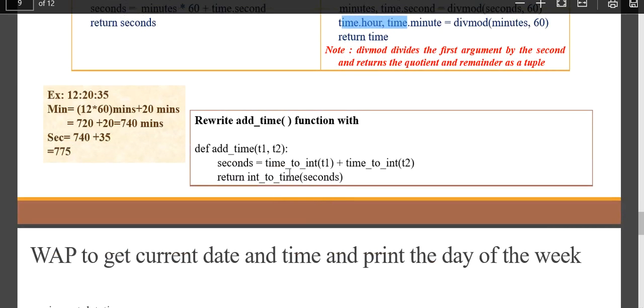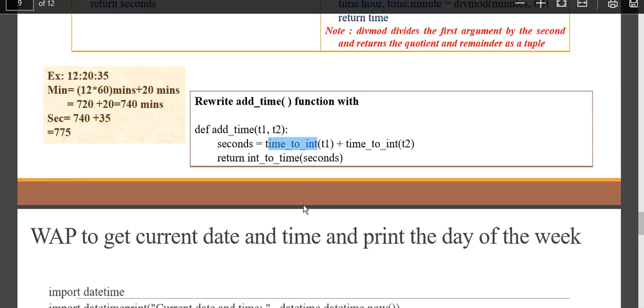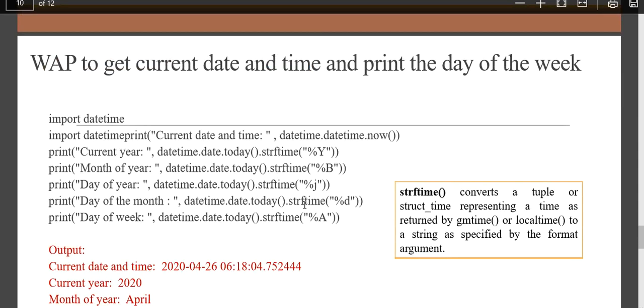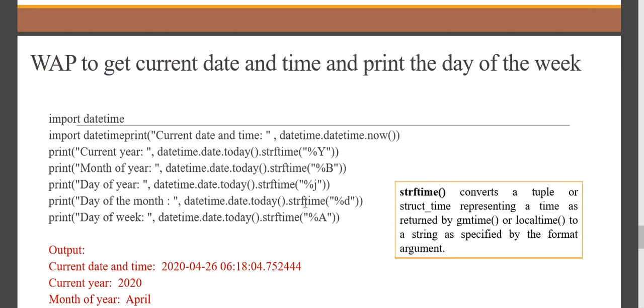And here, further, if I want to improve on adding the time, first I will convert that into seconds and then perform the operation. That would be much easier. Now, this has been asked in a previous year question paper. You will be given a date and time, and I need to extract the month from the date, or seconds from the date, or year from the date.